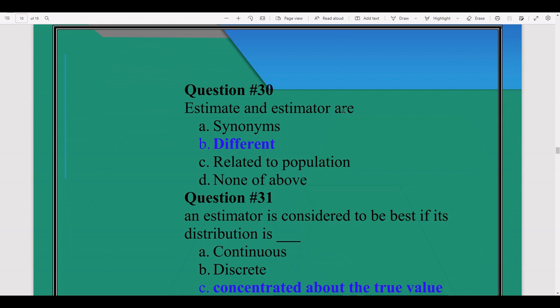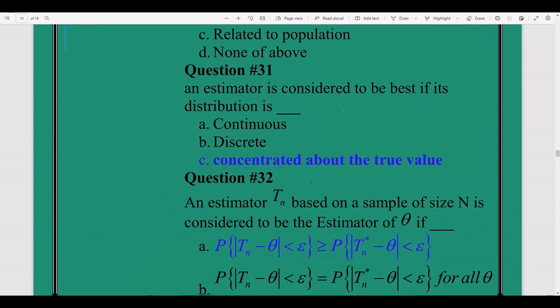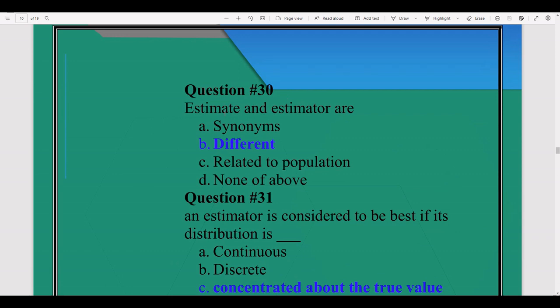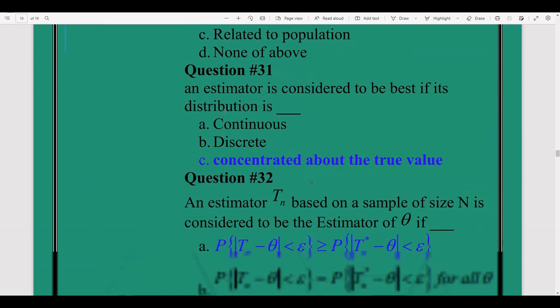Estimate and estimator are different. Estimate and estimators are different. These are not the same thing. Because in estimate we get an answer, and estimator is the formula used to calculate from the sample observations.